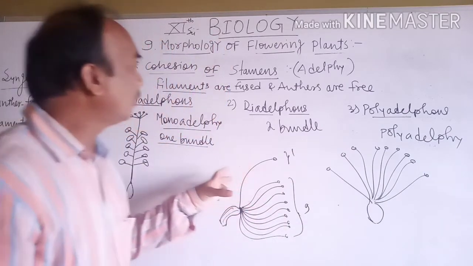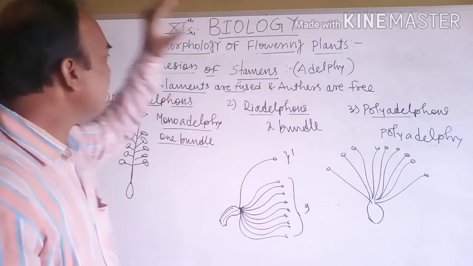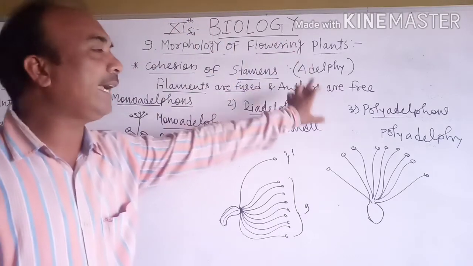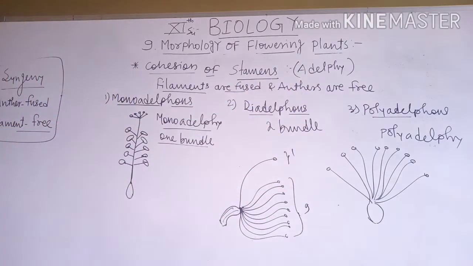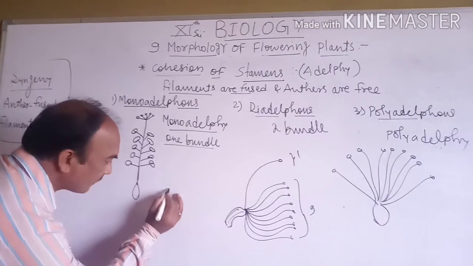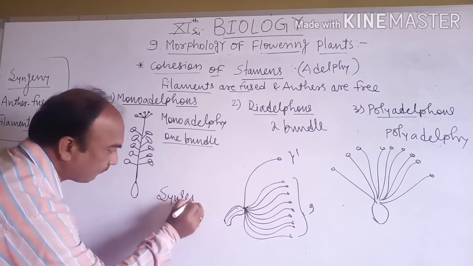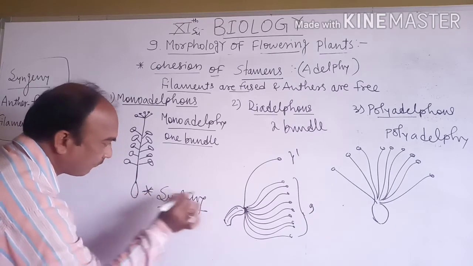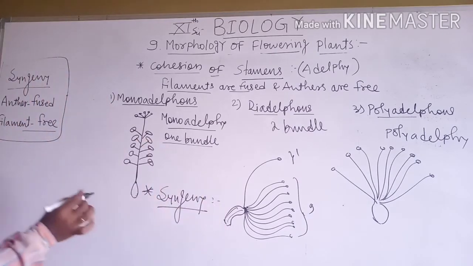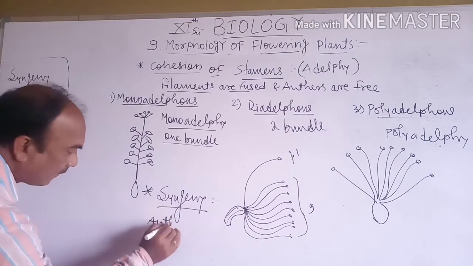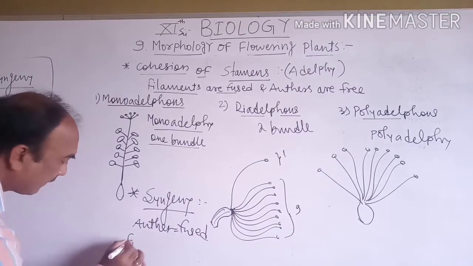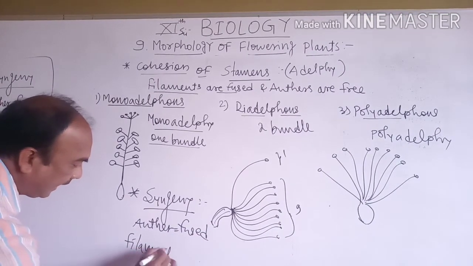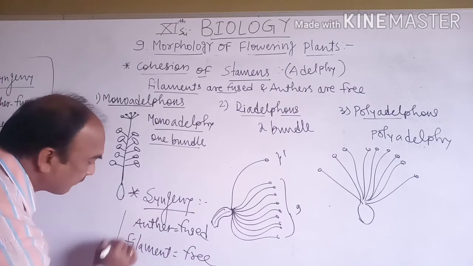Simple: adelphy means the filaments are fused and anthers are free. Next point is syngeny. Syngeny means the anthers are fused and the filaments are free.